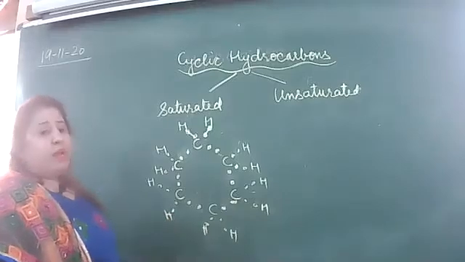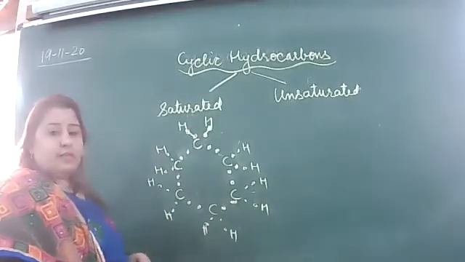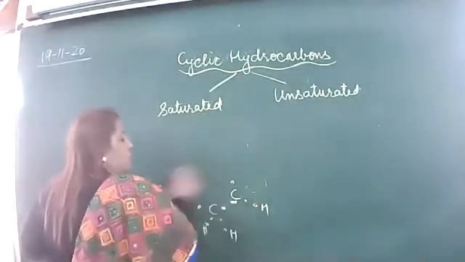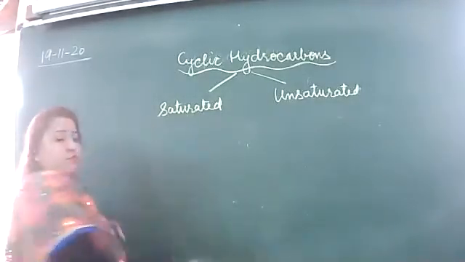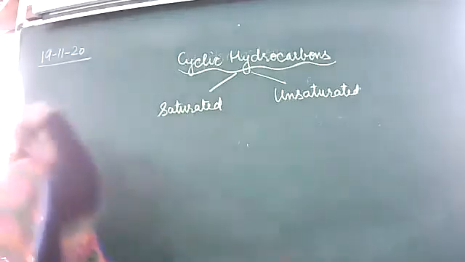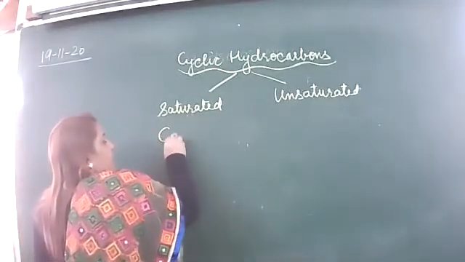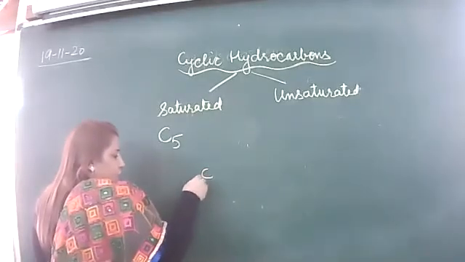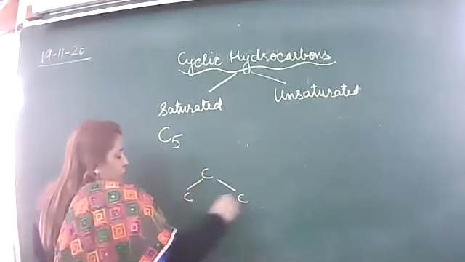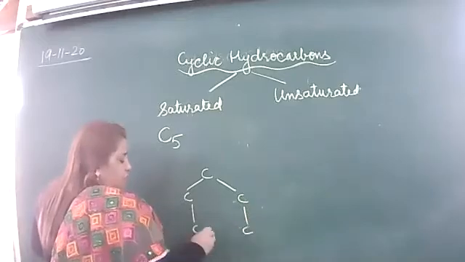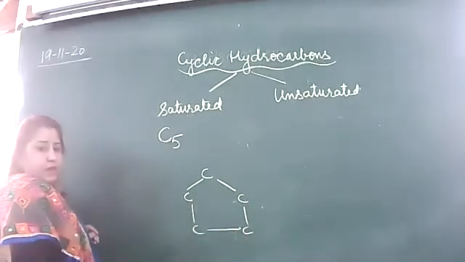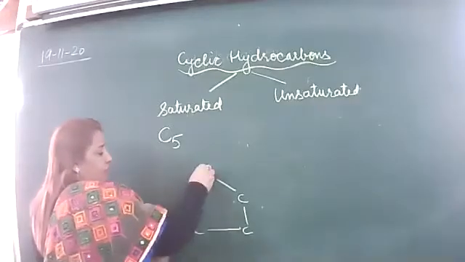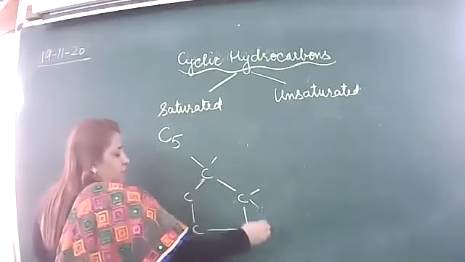The question may become like this: draw the cyclohexane or the electron dot structure of the cyclohexane, and draw the electron dot structure of the cyclopentane. Write the formula and draw the structure of the cyclopentane. Pent means 5. That means we have to make 5 carbon: 1, 2, 3, 4, 5. So the line is like this. But we have to see all four sides of the carbon are occupied: 1, 2, 3, 4.